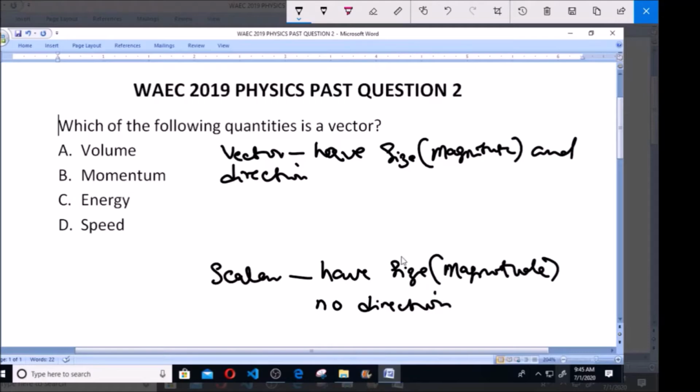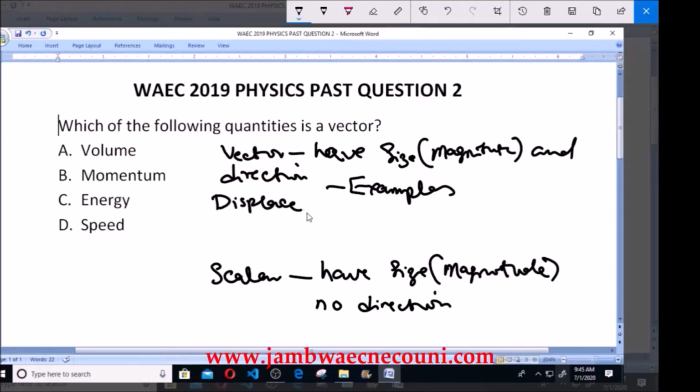So now let's look at examples of vector quantities. When we look at things like displacement, you know, we have distance and we have displacement. If you're traveling from A to B, that is distance.